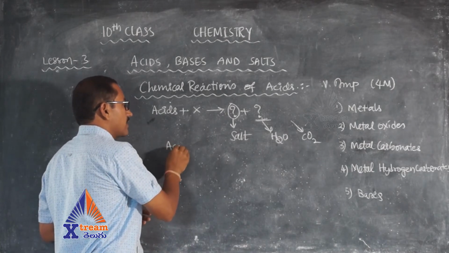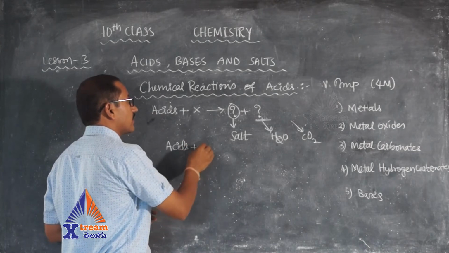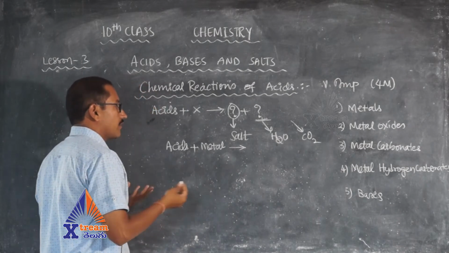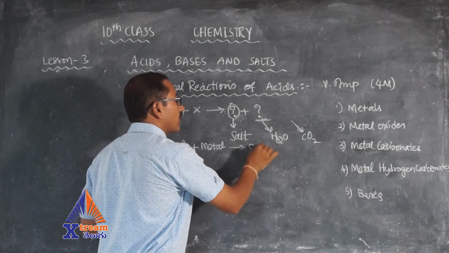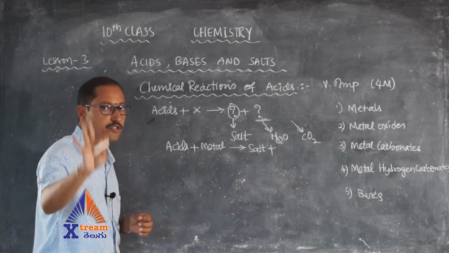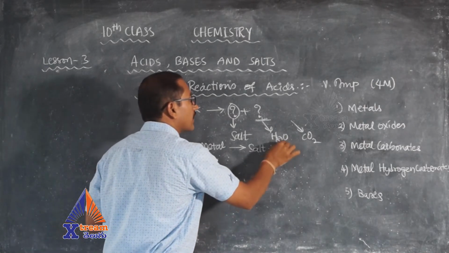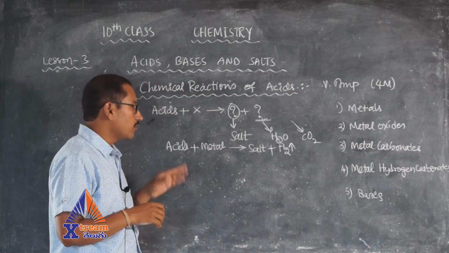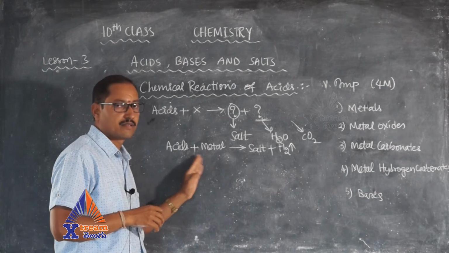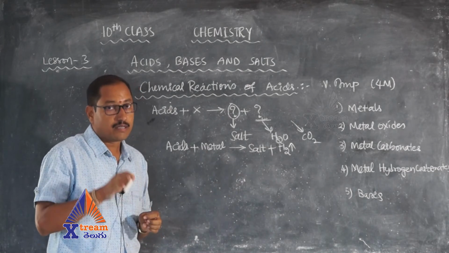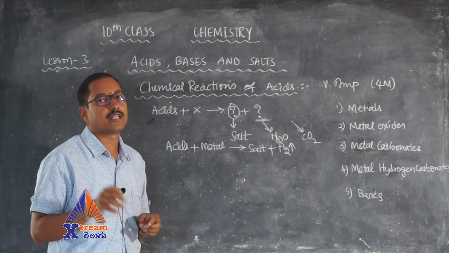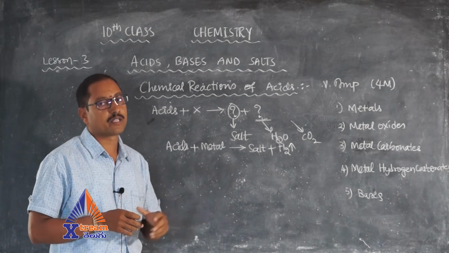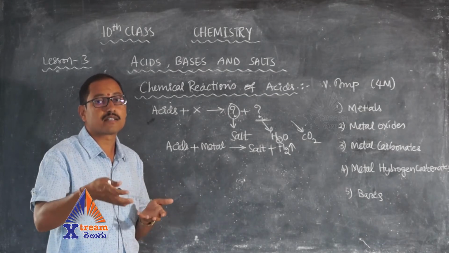When acids react with metals, what will happen? One of the common compounds I said to you is salt. First, we will get salt for sure. Then the second one is H2 gas. Hydrogen gas will be obtained. So when metals react with acids, we will get hydrogen gas. This is why acids are not stored in metal containers. For example, pickles are not stored in metal containers. Why? Because pickles are acidic in nature.